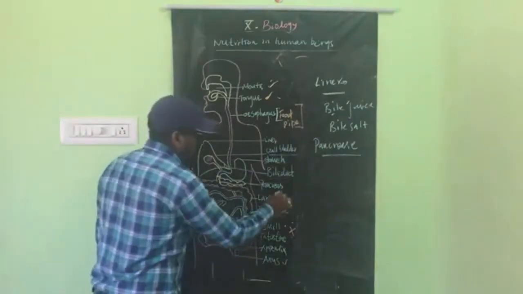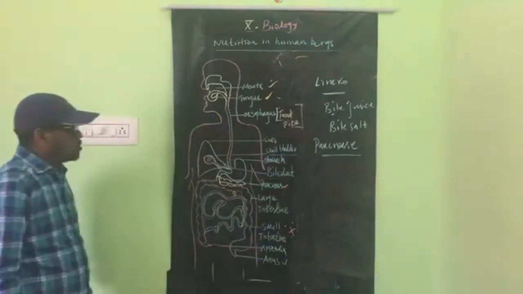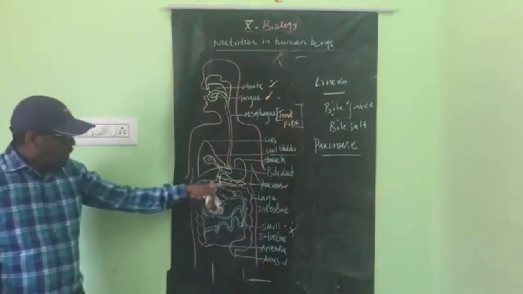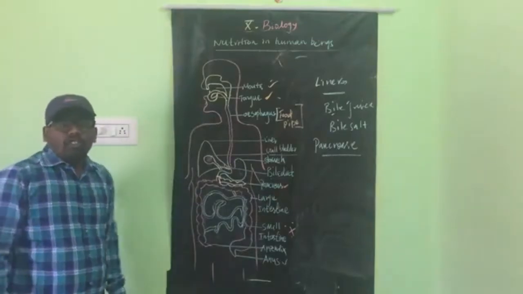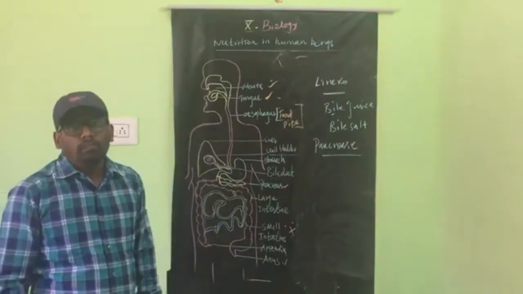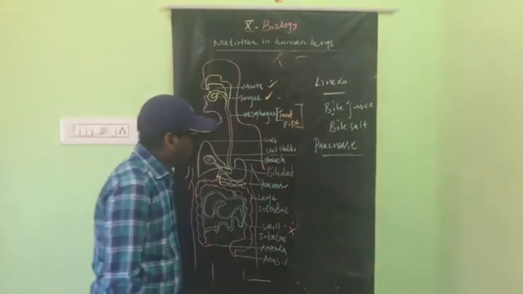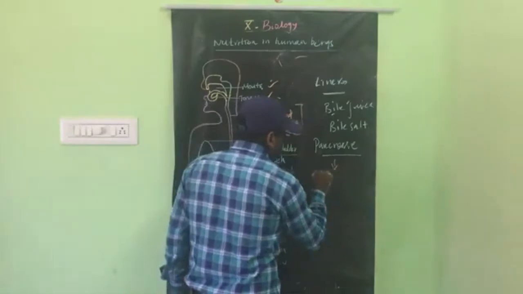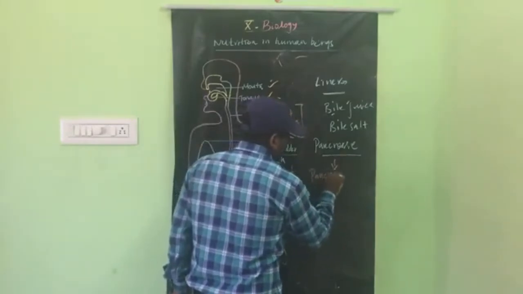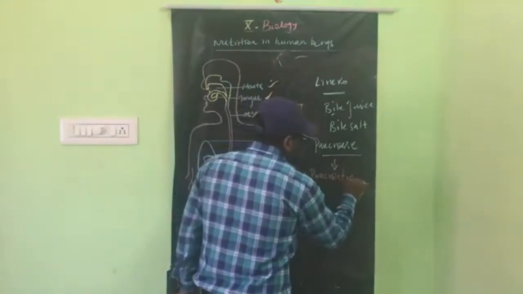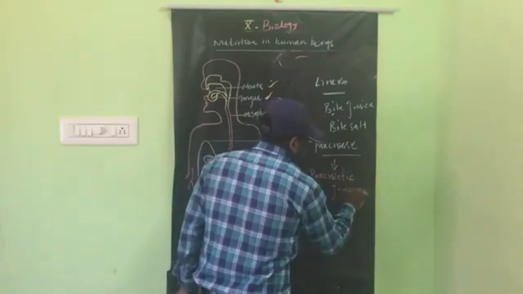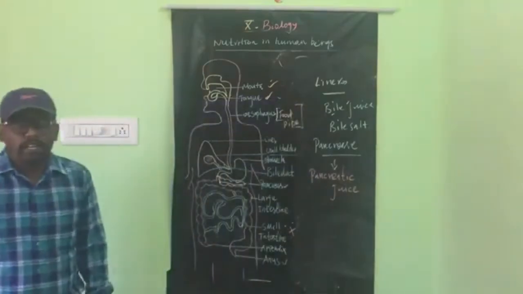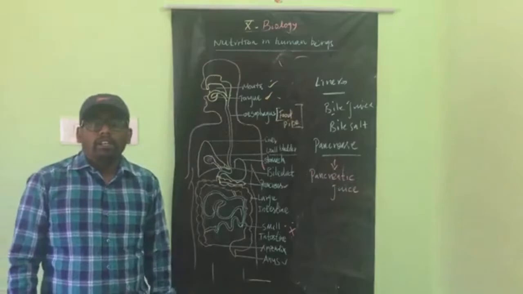And the pancreas. Below the stomach there is a leaf-like structure that is called the pancreas. The pancreas secretes pancreatic juice.